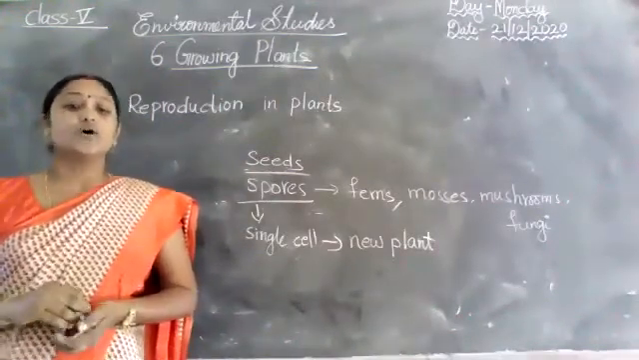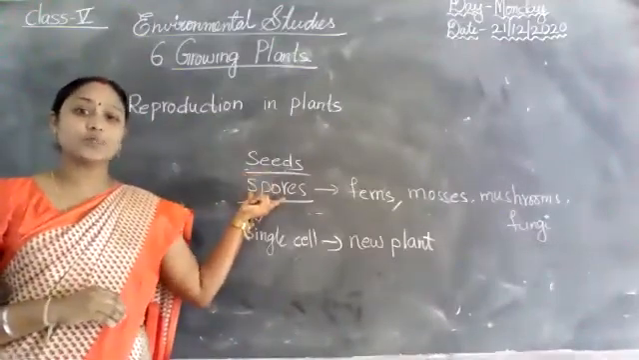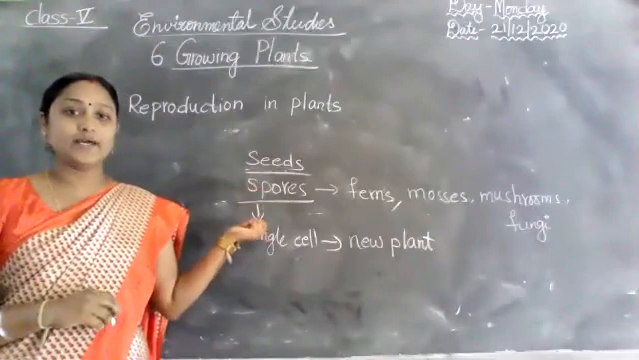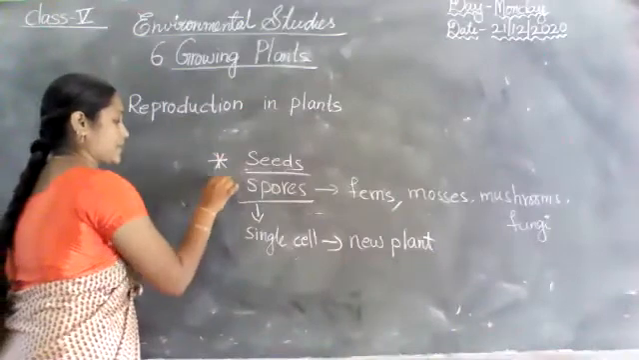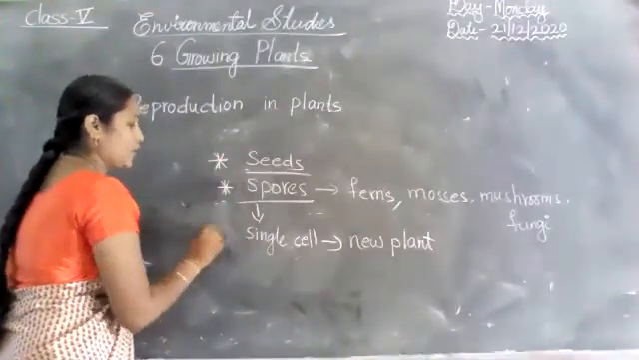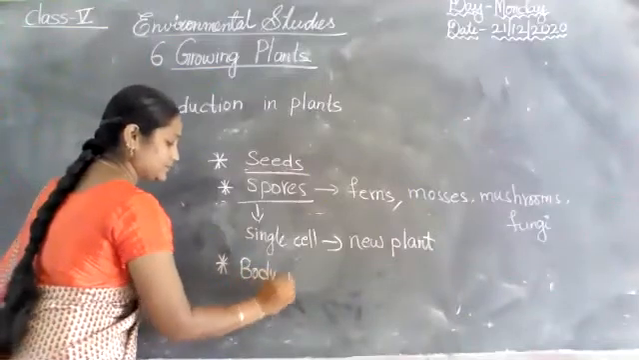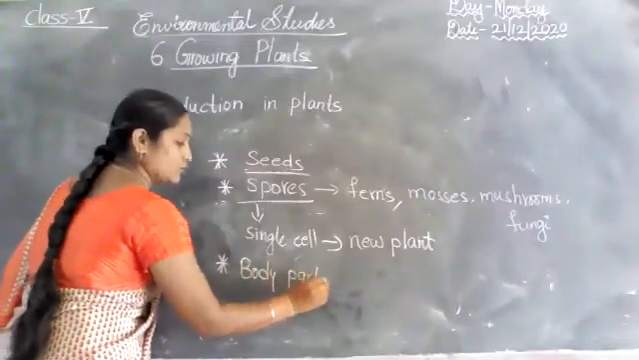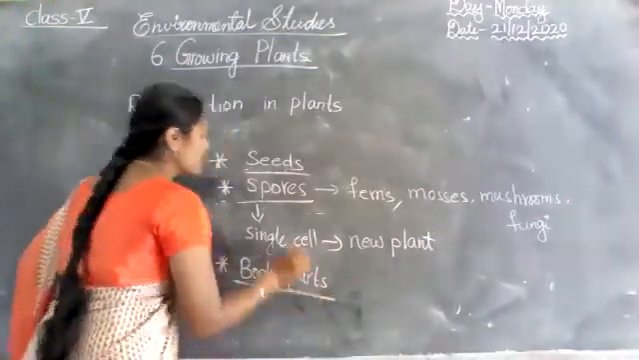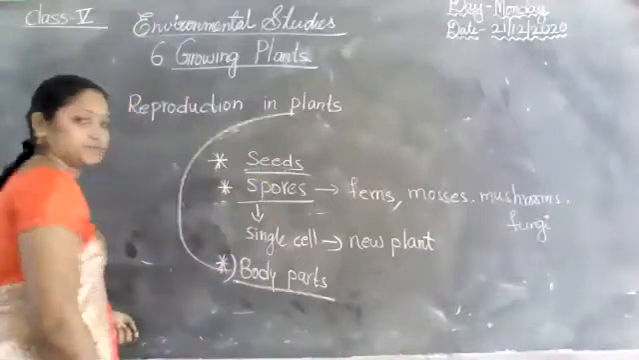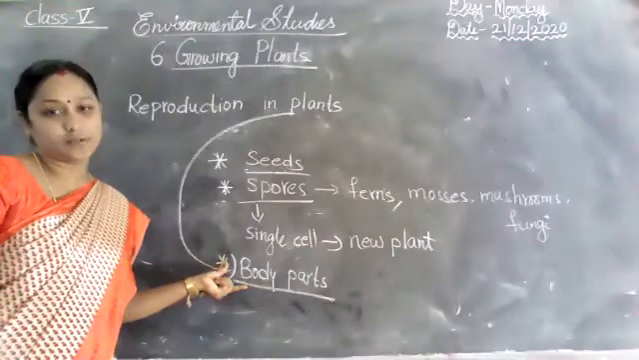Okay. So next one, reproduction in plants: seeds are completed and spores are also completed. Now here I am explaining the next one, body parts. Already I taught about body parts, such as stem, fruits, many parts. These body parts mean plant body parts. Did you understand, children? Body parts means plant body parts.